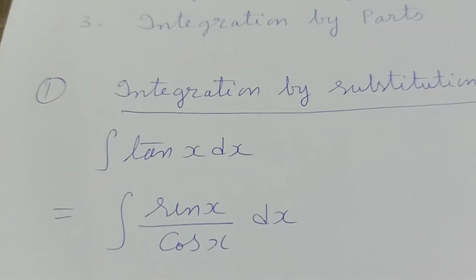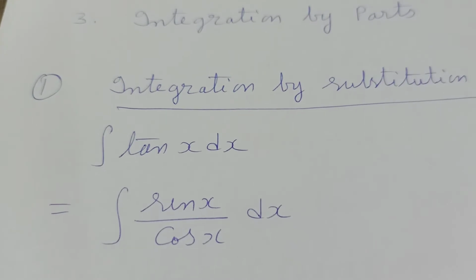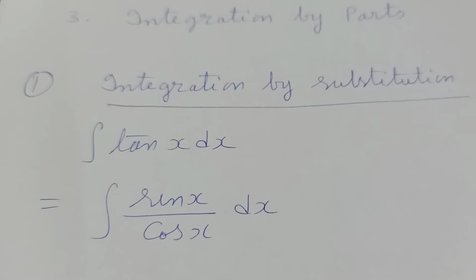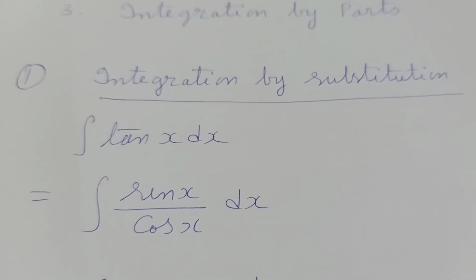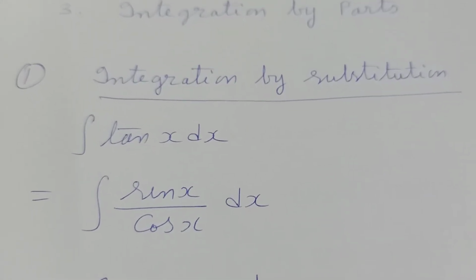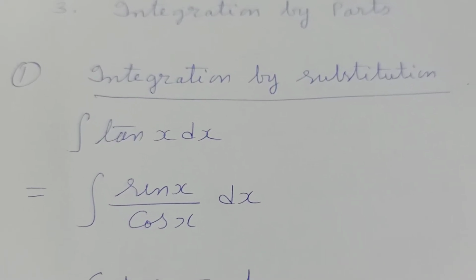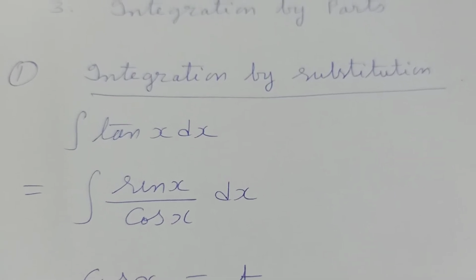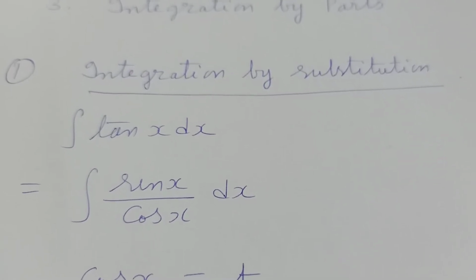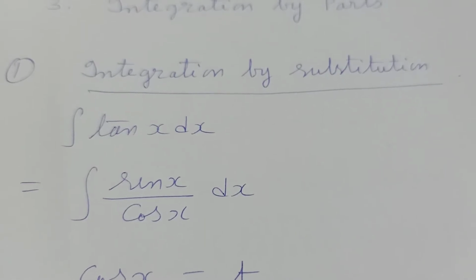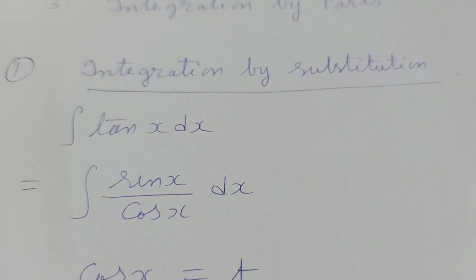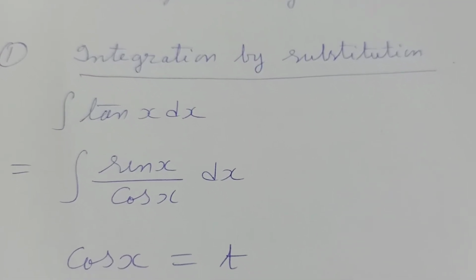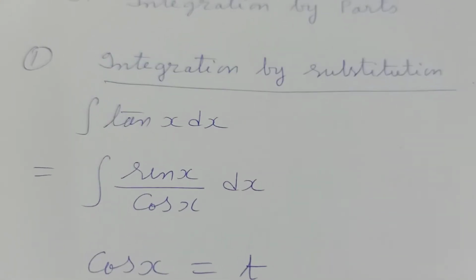Now we will find the integration of function tan x with respect to x by using the method of substitution. We can write tan x as sin x by cos x. Here we can observe that if we differentiate cos x, then we will get minus sin x. So we can say cos x is our function and its derivative part, sin x, is in the numerator.